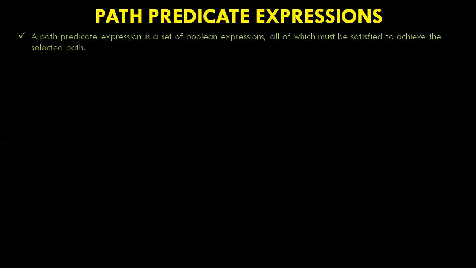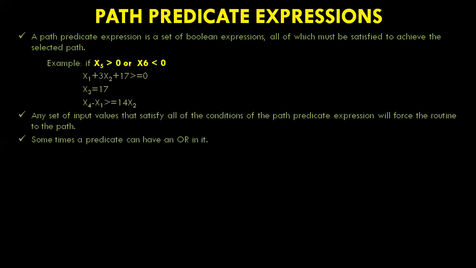This is shown by means of a small example: if x greater than 0 or x less than 0, then x1 plus 3x2 plus 17 greater than or equal to 0, x3 is equal to 17, x4 minus x1 greater than or equal to 14x2. A set of input values that satisfy all the conditions of the path predicate expression will force the routine to the path.